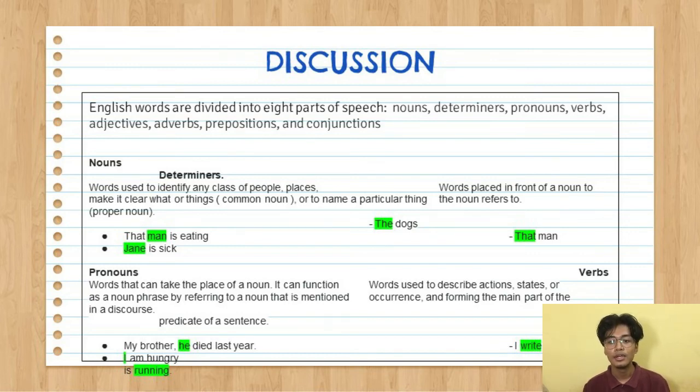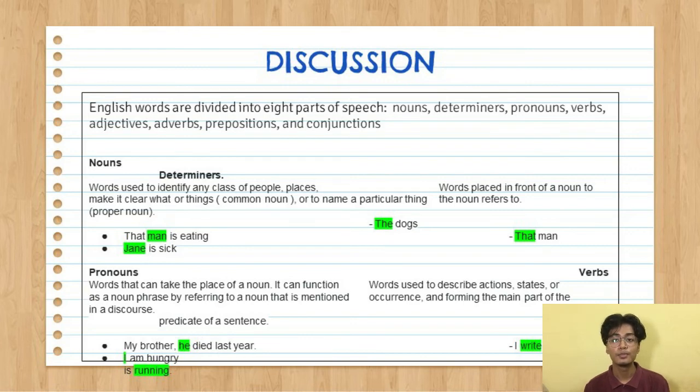The example in the slides is "the dogs." The determiner of "the dogs" is the word "the," followed by the noun "dogs." And the next example is "that man." "That" is a determiner followed by the noun "man."